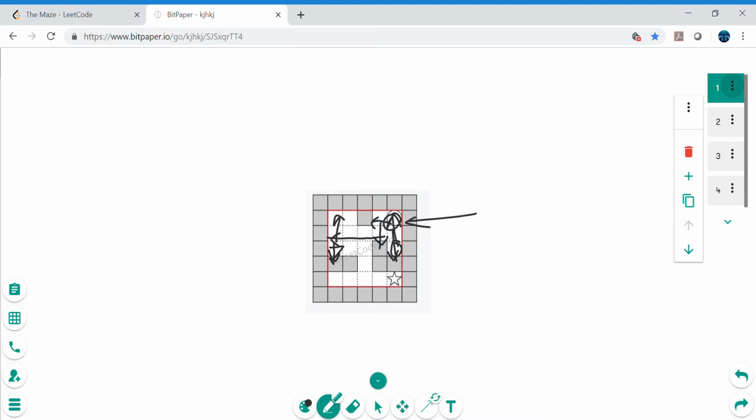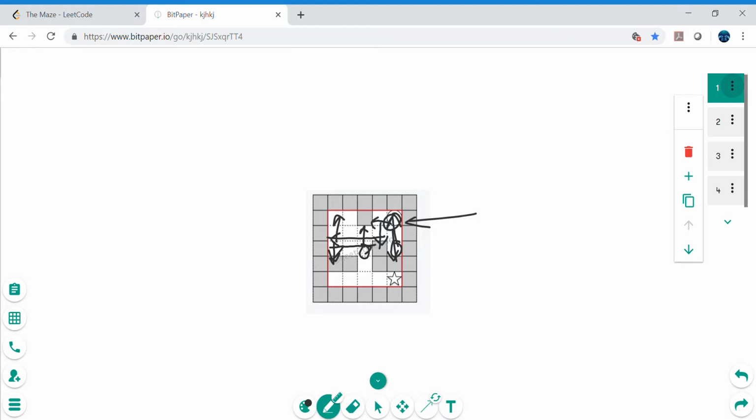So let's say it hits this wall, and once it hits this wall, it will again have the choice to go in any direction, up, down, left, or right. So it can again go in the up direction as well, and it's perfectly fine, because as we mentioned, there can be any of the four directions.